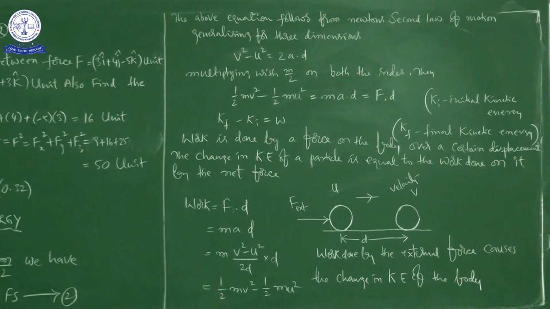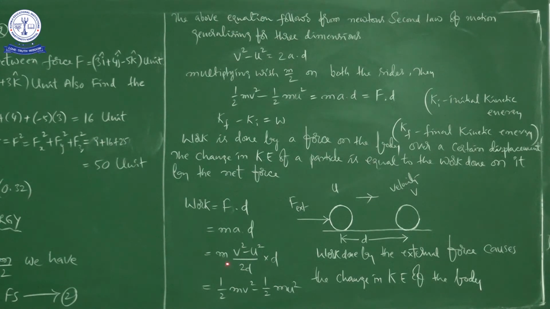But after that I also need to say work is the scalar product of two vectors, that is force vector and displacement vector, that is equal to ma into d, because force is the product of mass and acceleration, right?